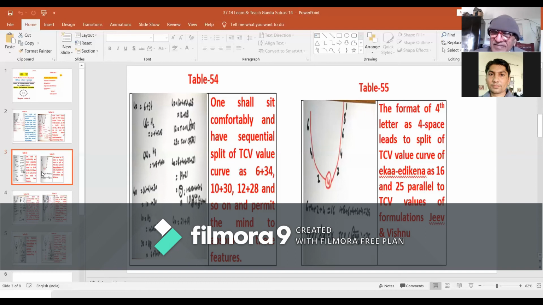And likewise, as four space is a spatial order space, the value from the fourth to the ninth letter together will be 25. One may pause here and note that 16 is the TC value of the formulation Jeev and 25 is the TC value of the formulation Vishnu.